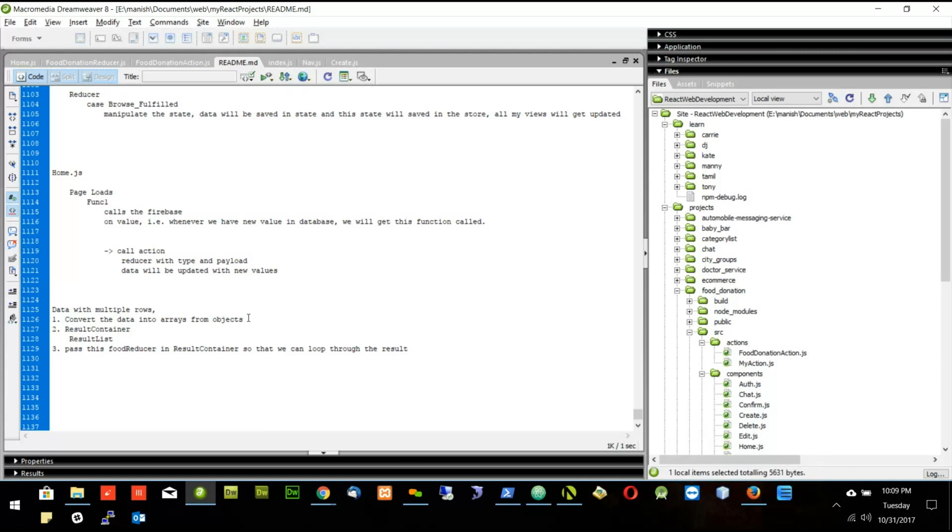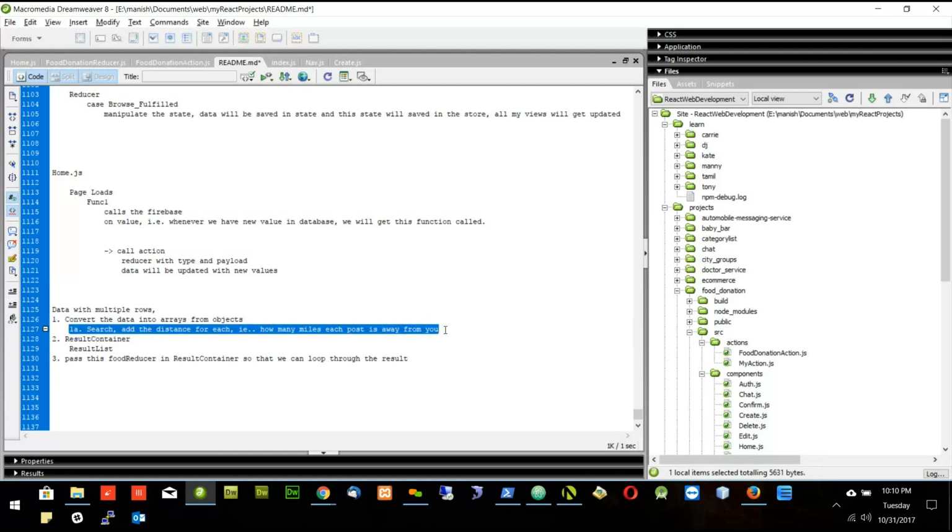There is one more step which comes here in the 1A that we will see later when we will do the search part. Here we have to add the distance for each post, that is how many miles each post is away from you. This part we will do once we do the search part. Otherwise, we will fix all these three parts. So let's start one by one.